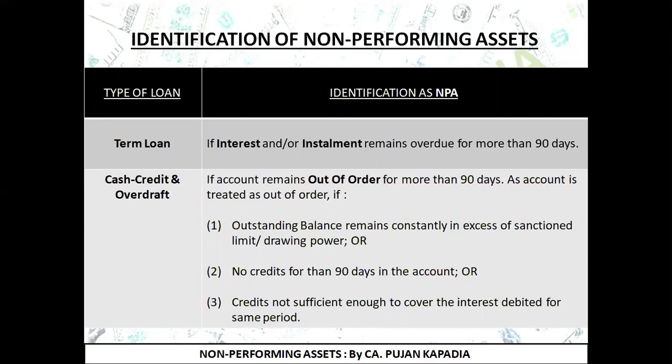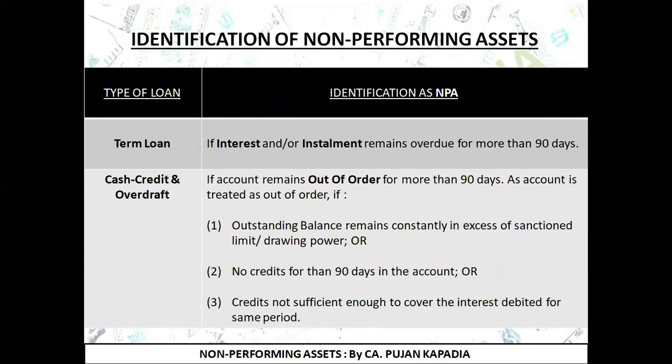So now the question arises, what is out of order? For which we had duly considered three different criteria. First criteria was if my total outstanding balance is constantly in excess of the limit or the drawing power. That is, suppose my drawing power was rupees 1 lakh and my balance is constantly staying around 2 lakh. So it is basically constantly in excess of the drawing limit. Then my account will be considered as out of order.